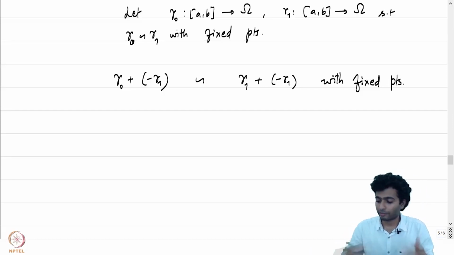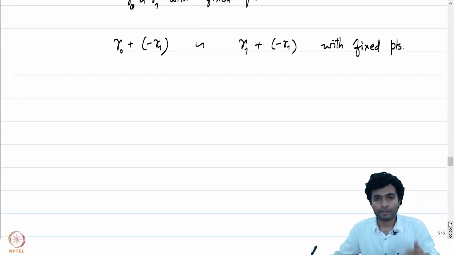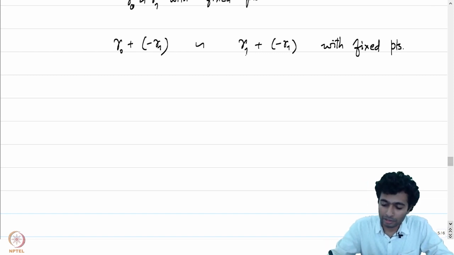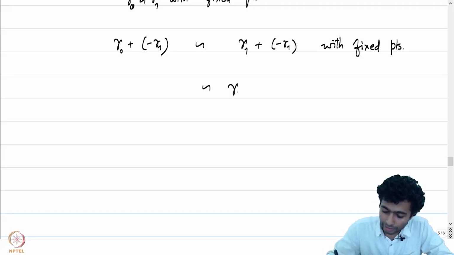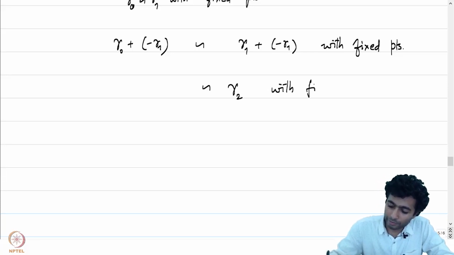And by using one more property from the previous lectures, gamma 1 plus minus gamma 1 is homotopic to the constant path, which let me call gamma 2, with fixed endpoints,